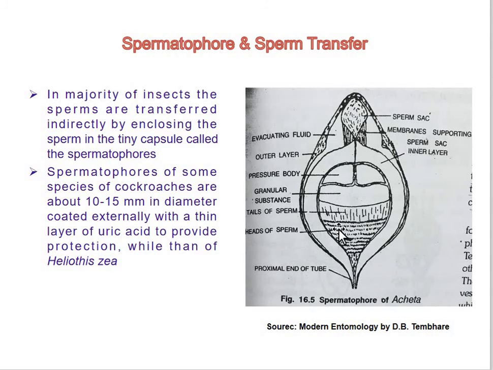Here you can see the head here and these are the tails, just contradictory to the arrangement found in the leucophy. Now in higher insects, they are pear-shaped or oval and their structure becomes much more complex.